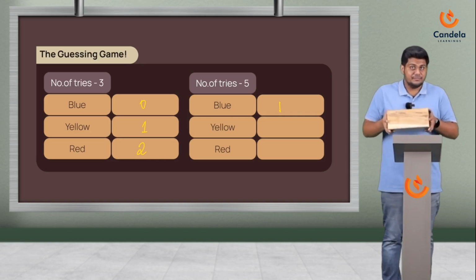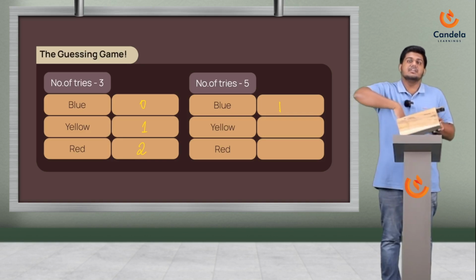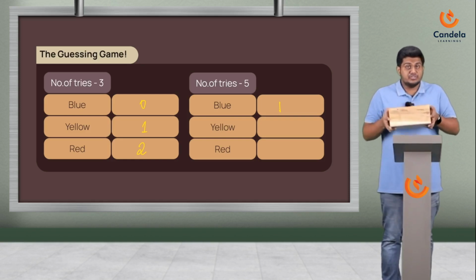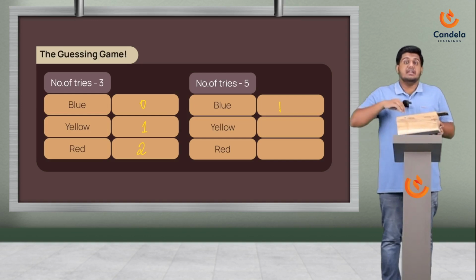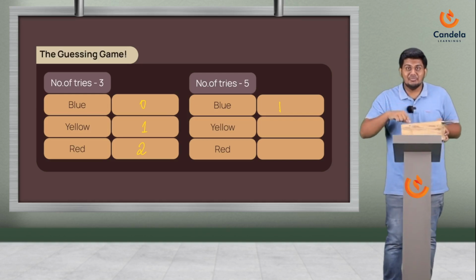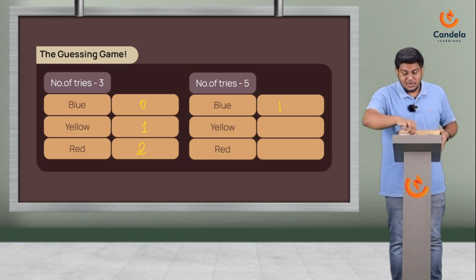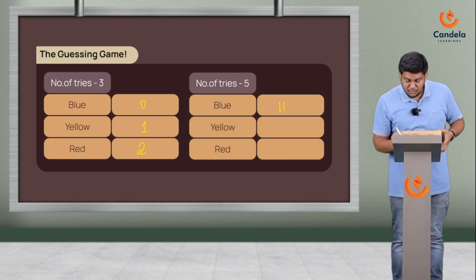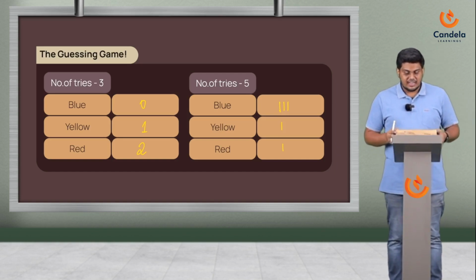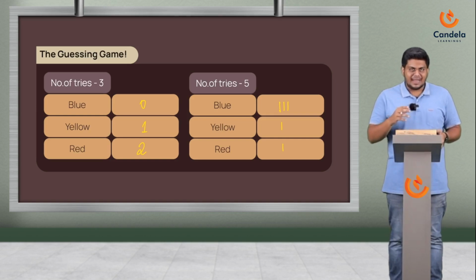Three tries over. Yellow ball. So I've got two blue balls, one red and one yellow yet. Let me see if I get one more blue ball here. Oh yes, I got one more blue ball. So I got blue 1, 2, 3 times. I got one yellow and one red, which tells us that there is no clear pattern for this.